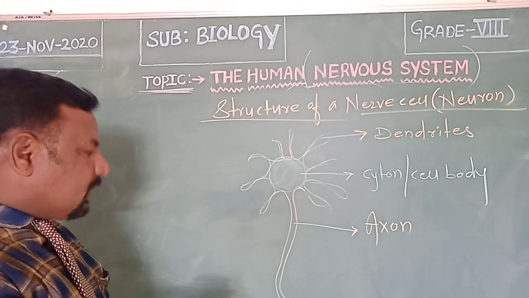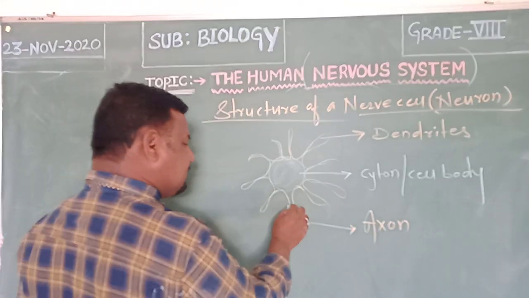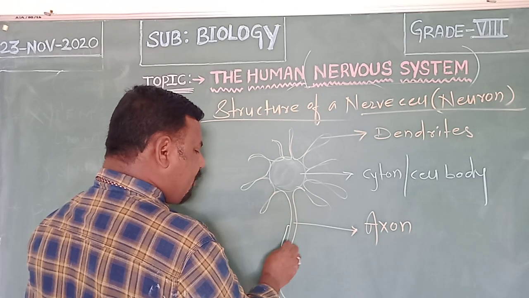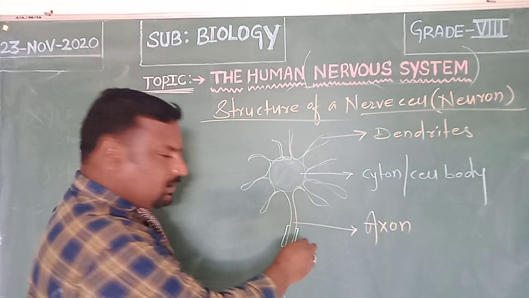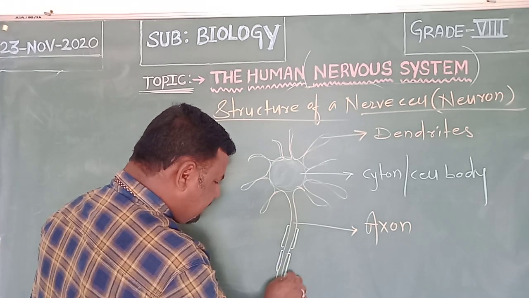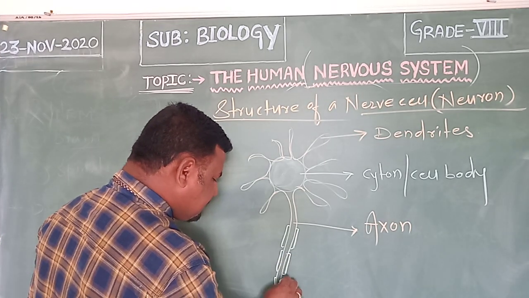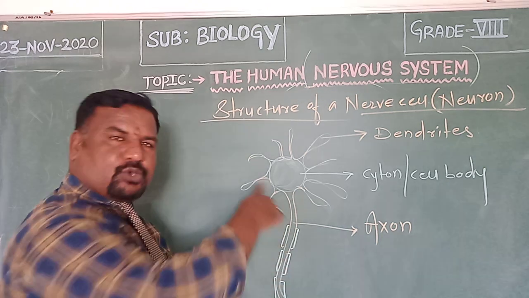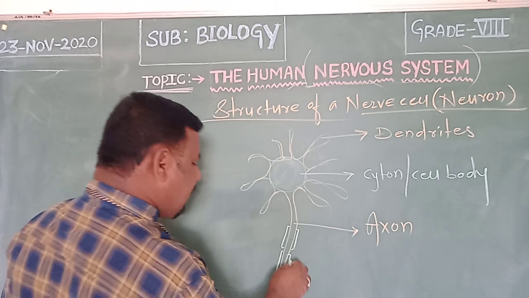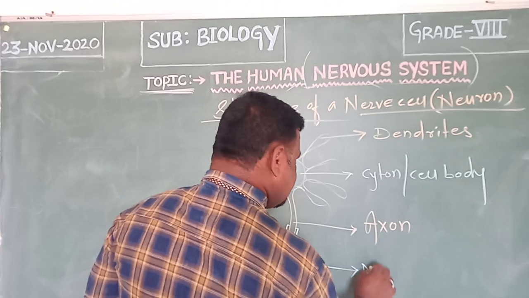And the axon is further covered with box-like structures. These box-like structures present over the axon of the neuron we call the myelin sheath.